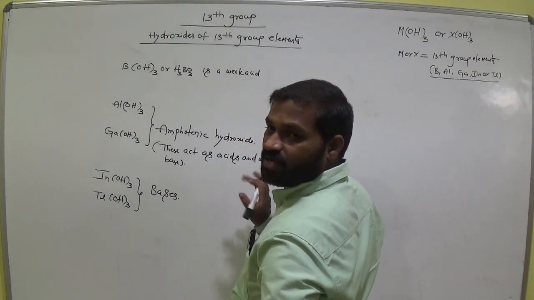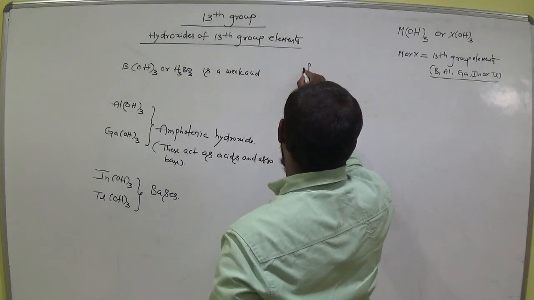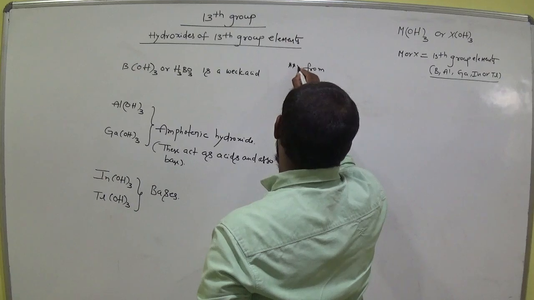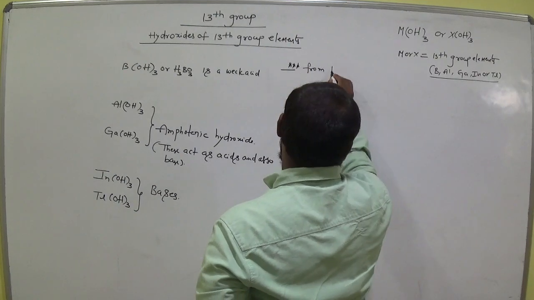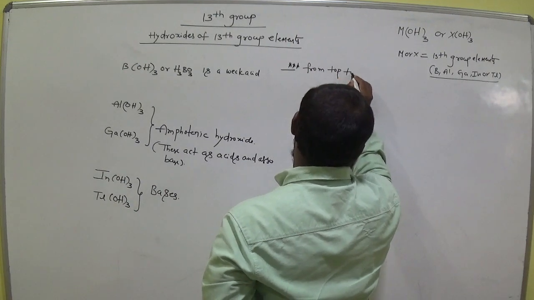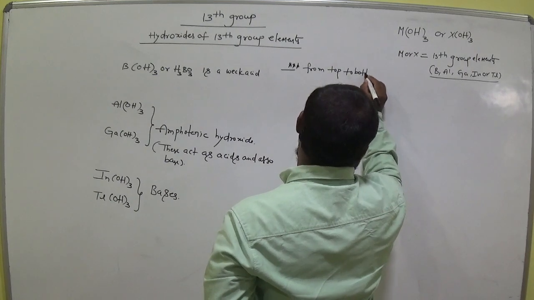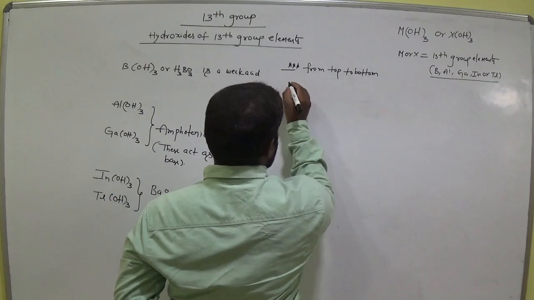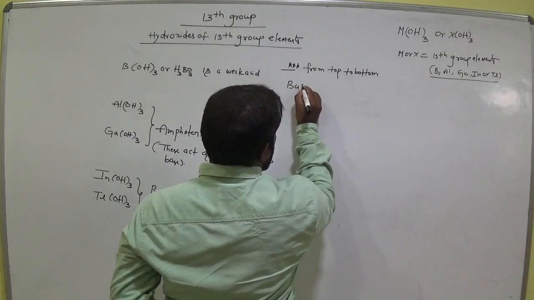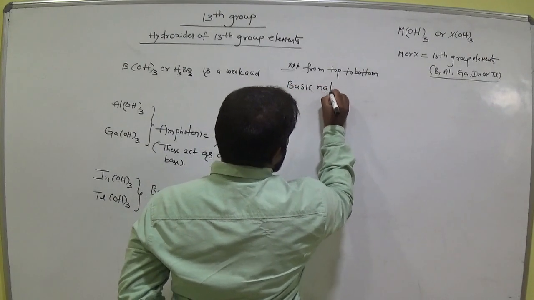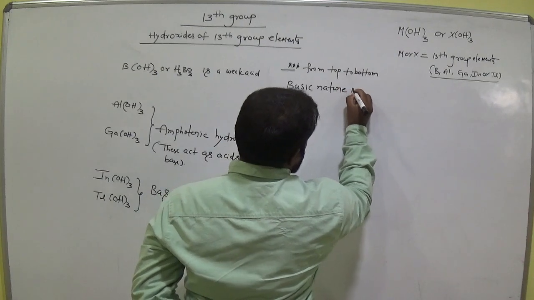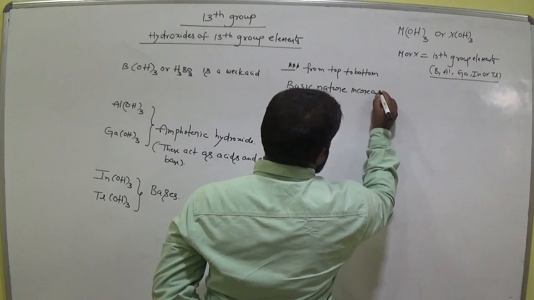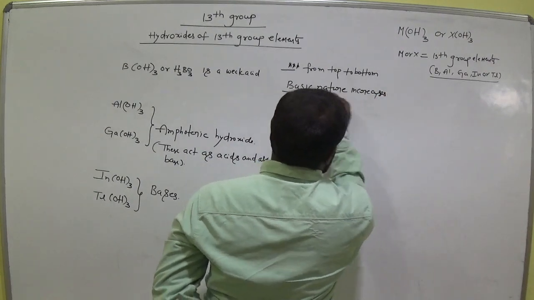That means what we conclude here? From top to bottom, basic nature increases.